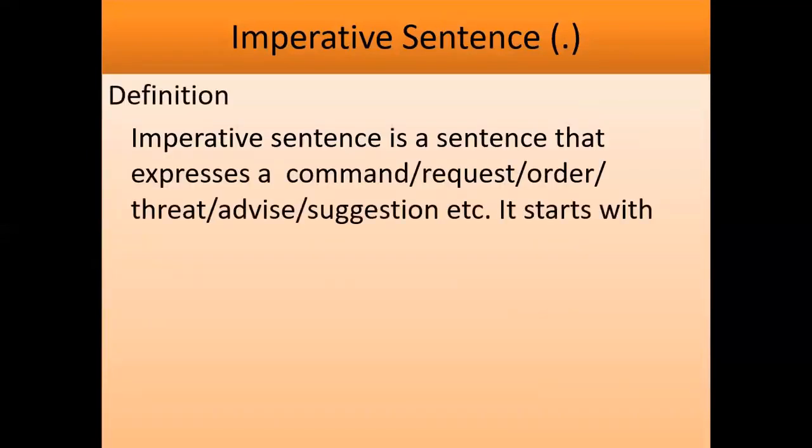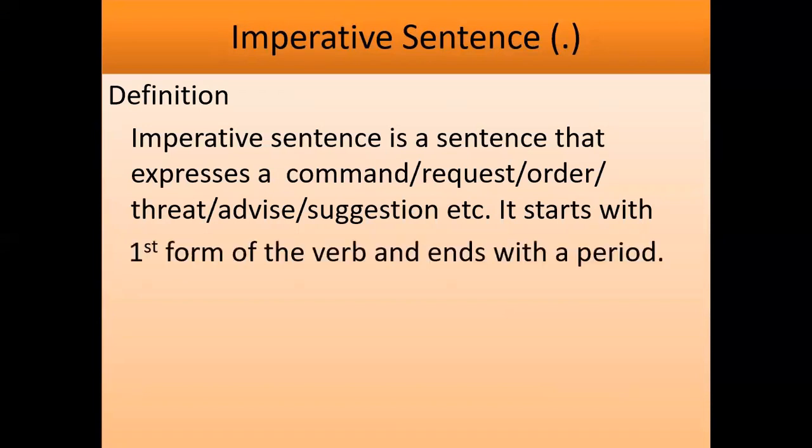Imperative sentences are sentences that show a command, request, order, threat, advice, suggestion, etc. Such sentences usually start with the first form of the verb and end with a period. Period means full stop.